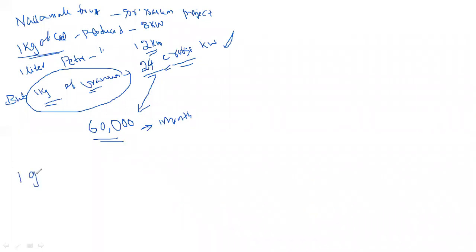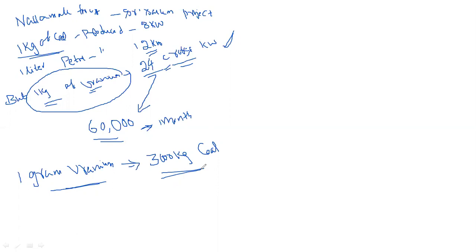Suppose 1 gram of uranium is utilized in a nuclear reactor; it produces power equal to 3000 kg of coal. Compared to a thermal power plant, 3000 kg of coal is required. If we generate power from 1 gram of uranium, to generate the same amount of power in a thermal power plant, 3000 kg of coal is required.